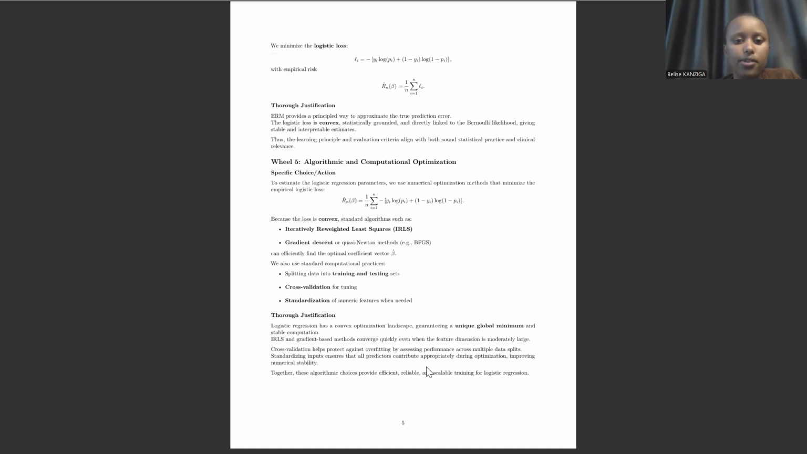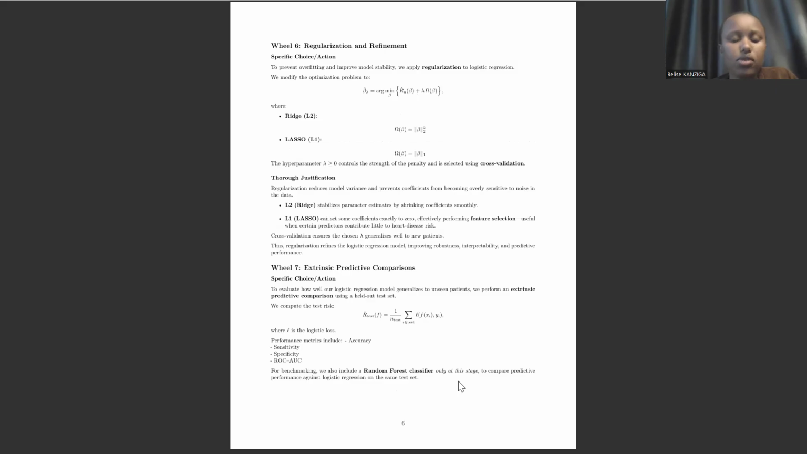In wheel 5, we can use iteratively reweighted least squares and gradient descent as standard algorithms. This algorithm choice provides efficient, reliable, and scalable training for logistic regression. In wheel 6, we penalize the logistic regression with ridge and lasso. This regularization can refine the logistic regression model, improving robustness, interpretability, and predictive performance.